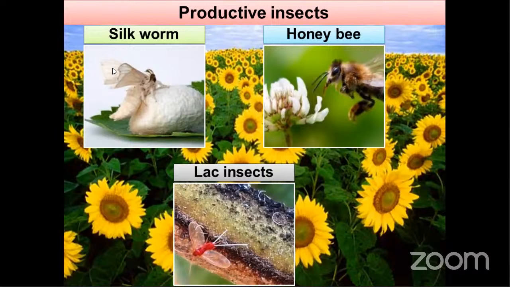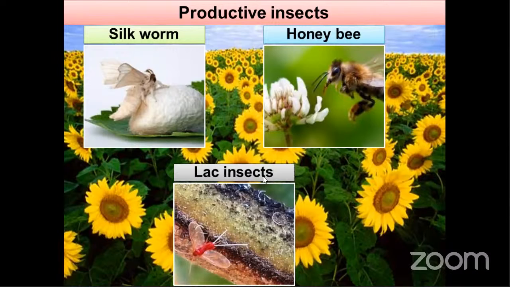In the case of silkworms, rearing of silkworms is called sericulture, growing of mulberry is called moriculture, and growing of plants other than mulberry is called arboriculture. Similarly, rearing of honeybees is called apiculture. There are different species: Indian bees, Italian or European bees, rock bees, little bees, and dammer bees.